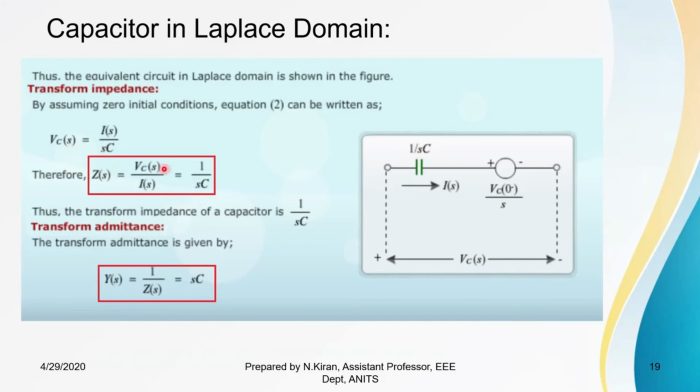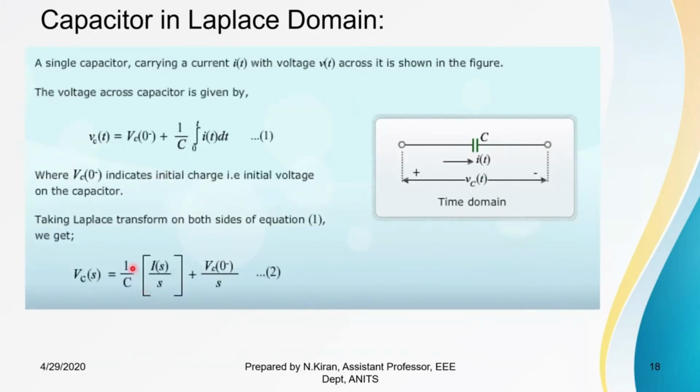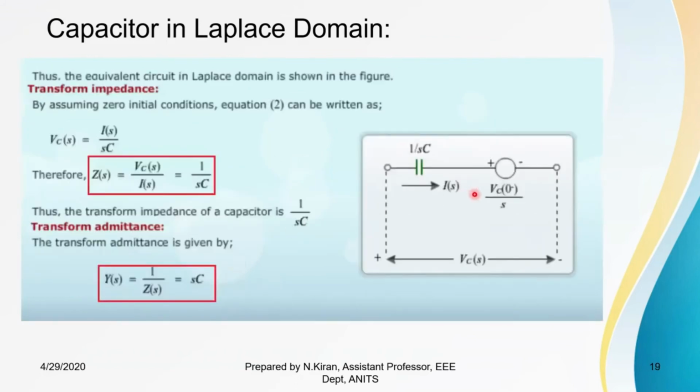because Vc of S is nothing but, as you have seen in the previous case, 1 by Cs into I of S, plus Vc of 0 minus by S, which represents a voltage source, where Vc of 0 minus is the initial value. So in the Laplace domain, a capacitor is represented in this manner. So coming to transform impedance, since the initial conditions are 0, this value becomes 0.